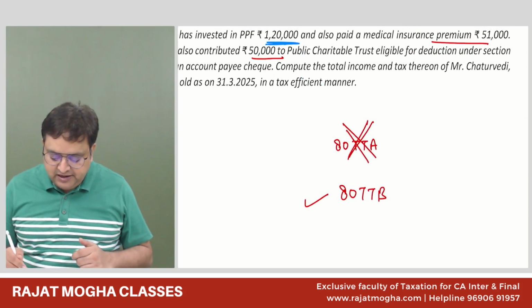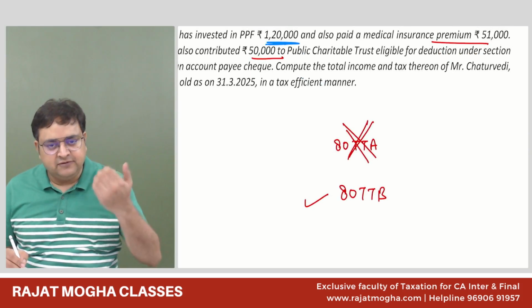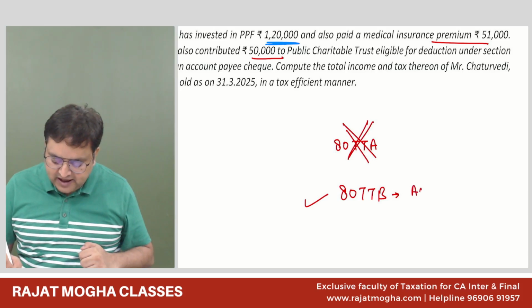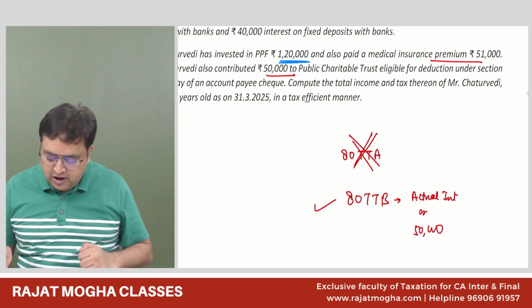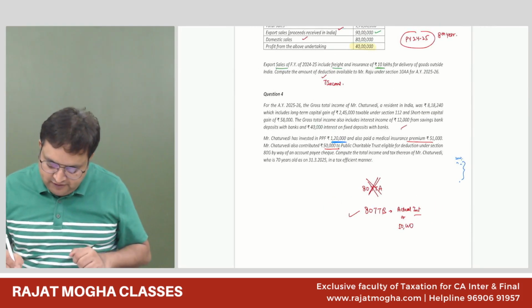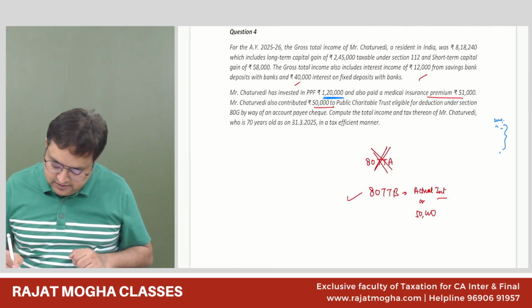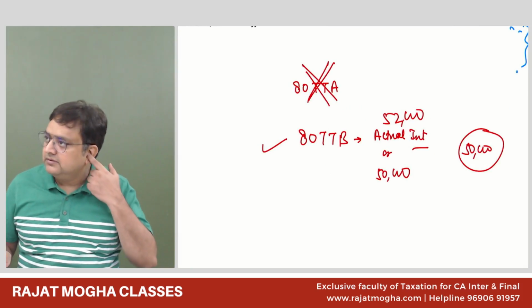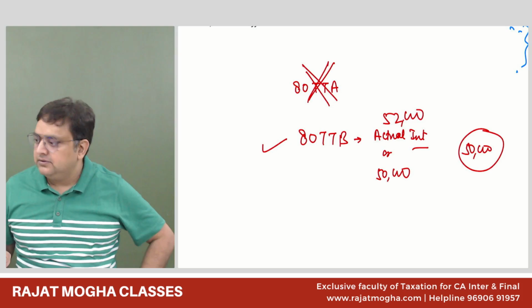Now what is 80TTB? 80TTB says actual interest or rupees 50,000, whichever is lower. How much is the actual interest? Savings also and other deposits also. So 12 and 40, 52. Actual interest or 50, whichever is lower, 50,000. Is that your doubt? Yes, sir. Got it, sir. Okay.